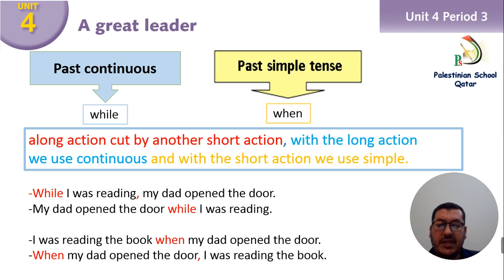And I can change the sentence upside down. For example, like this. I start with the past simple. My dad opened the door while I was reading. So in this case, I put while in the middle between the two tenses to join them. Okay, so in this case there is no need for the comma, because while comes here to join the two sentences together.